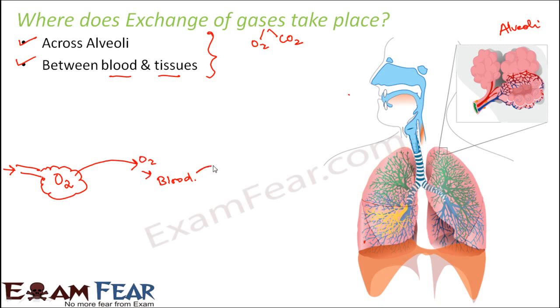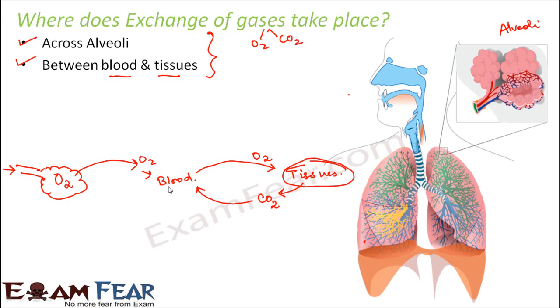Now what does blood do? Blood takes this oxygen, since blood has the ability to travel throughout the body. So these blood vessels will carry the oxygen and supply it to different tissues of the body. Inside these tissues there are cells undergoing cellular respiration, as a result of which carbon dioxide is produced as a byproduct. They want to get rid of this carbon dioxide, so they give it to the blood.